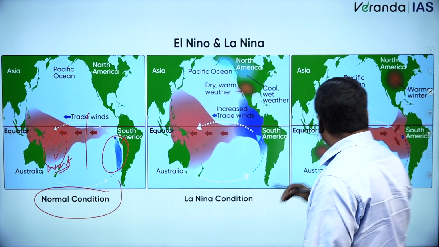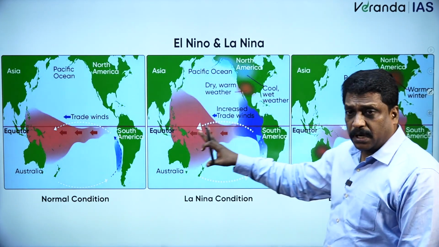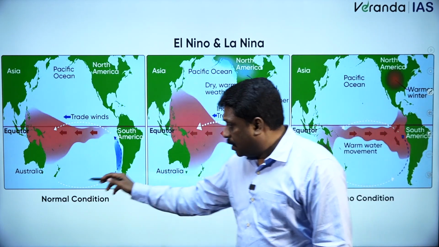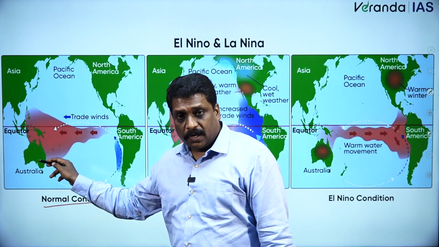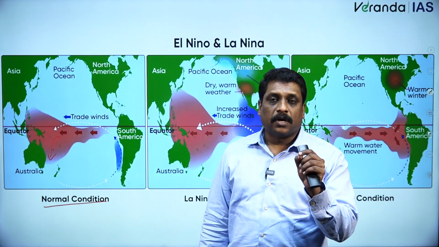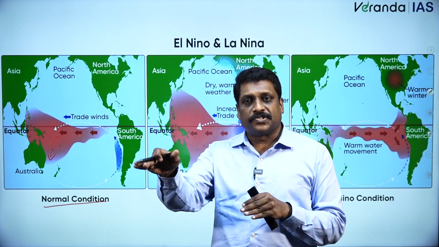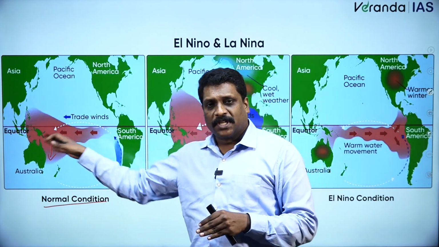Now, when I talk about the Pacific Ocean, on the western side I have the Australian coast, which comes under the influence of a warm current called the East Australian current. With respect to Australia, that is east; with respect to the Pacific Ocean, that is west.